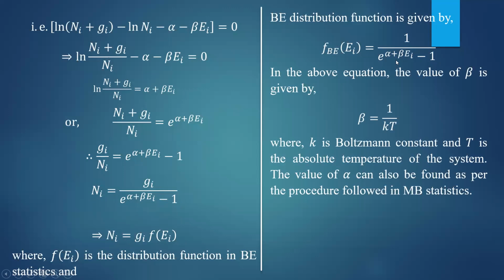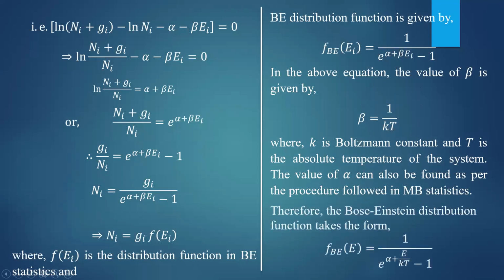In this equation, the value of beta is equal to 1 by kT, where k is the Boltzmann constant and T is the absolute temperature of the system. In any statistical mechanical equation, you can get beta is equal to 1 by kT. That is always true. The value of alpha can also be found as per the procedure followed in Bose-Einstein statistics, but here we are not going to find that alpha value. Beta is 1 by kT.